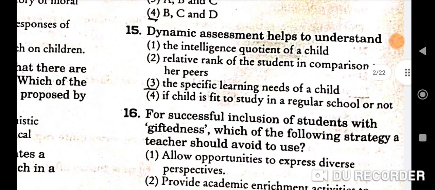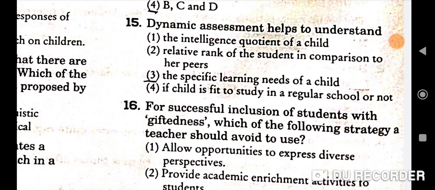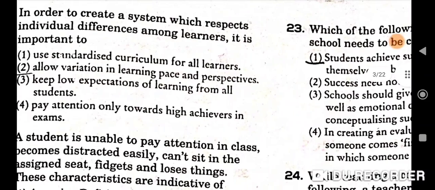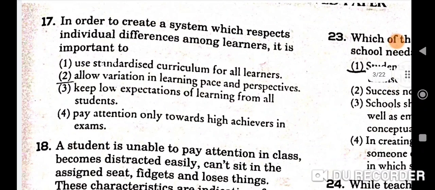Next question number 15 is, dynamic assessment helps to understand. So the correct option is the specific learning needs of a child. 3rd one will be the correct option here. Question number 16 is, for successful inclusion of students with giftedness, which of the following strategies should a teacher avoid using? So the correct option will be 3rd, that is implement teacher-centered curriculum. Next question is question number 17. In order to create a system which respects individual differences among learners, it is important to. So the correct option is allow variation in learning pace and perspectives. Second will be the correct option.